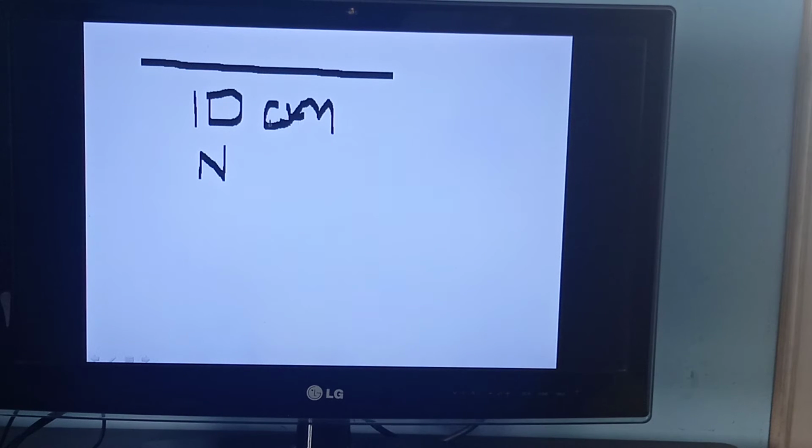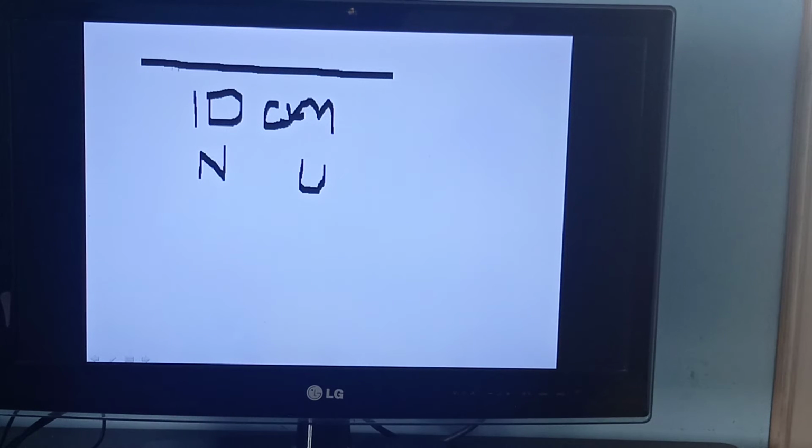And centimeter is a unit. I am going to explain what this unit is also. First, just make clear what it is.